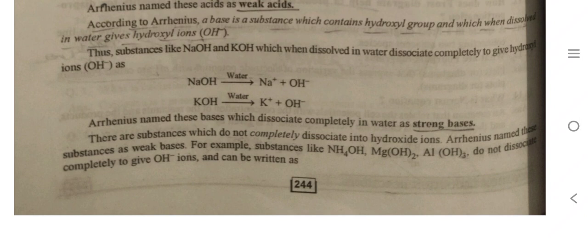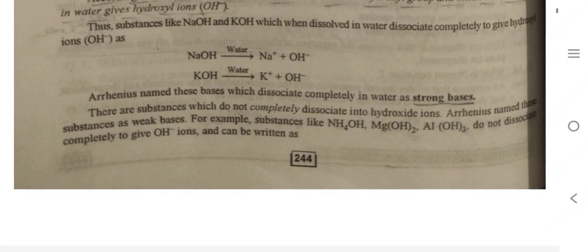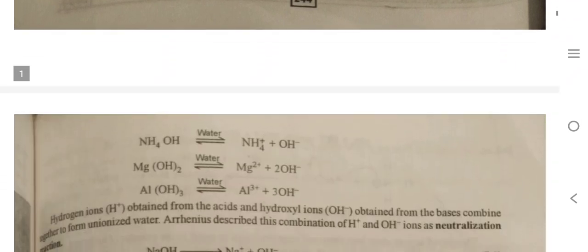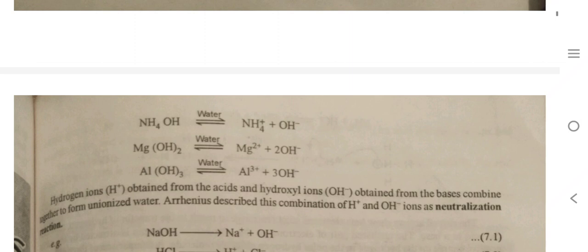Arrhenius named these bases which dissociate completely in water as strong bases, and other substances which do not completely dissociate into hydroxide ion as weak bases. For example, NH4OH, Mg(OH)2, Al(OH)3 do not dissociate completely to give OH negative ion and can be written as NH4OH in equilibrium with NH4 positive plus OH negative.